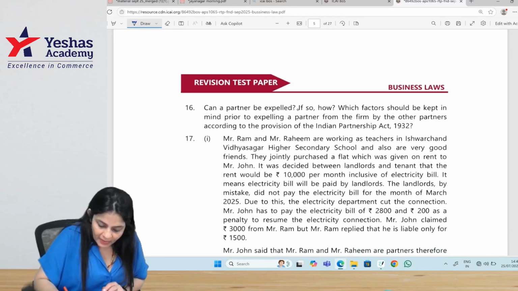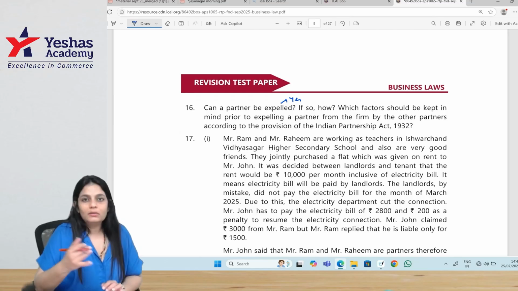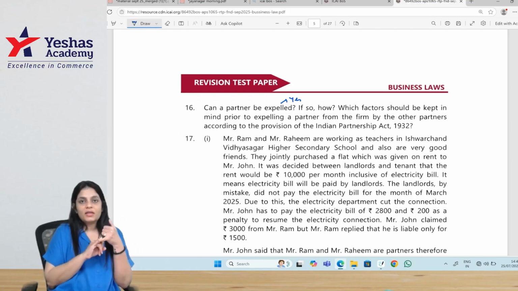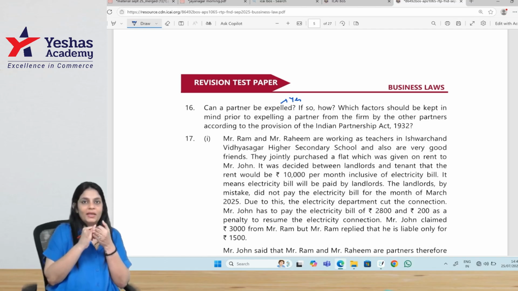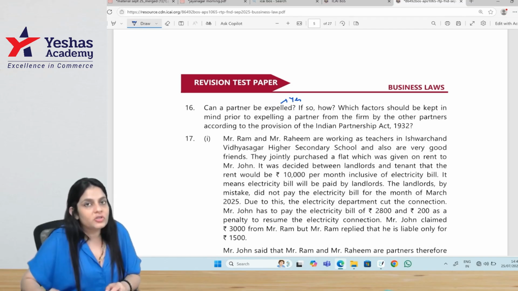Can a partner be expelled? Yes. If so, what factors should be kept in mind? There should be an agreement authorizing the expulsion. The consent of the majority should be taken and the expulsion must be in good faith. If it is not in good faith, it's null and void. What is good faith? It's in the partnership interest. The partner to be expelled is served with a notice and he's given an opportunity of being heard.